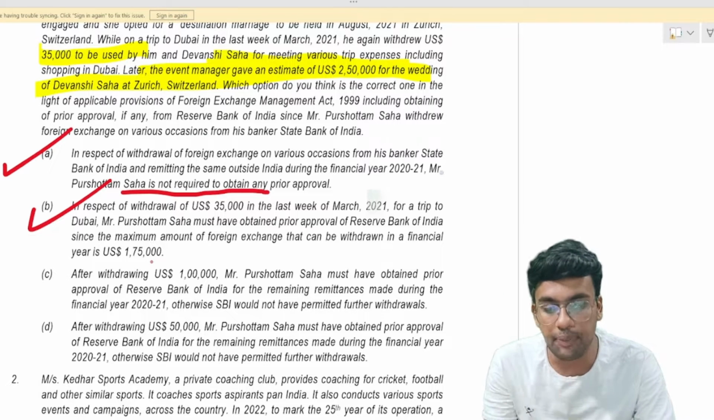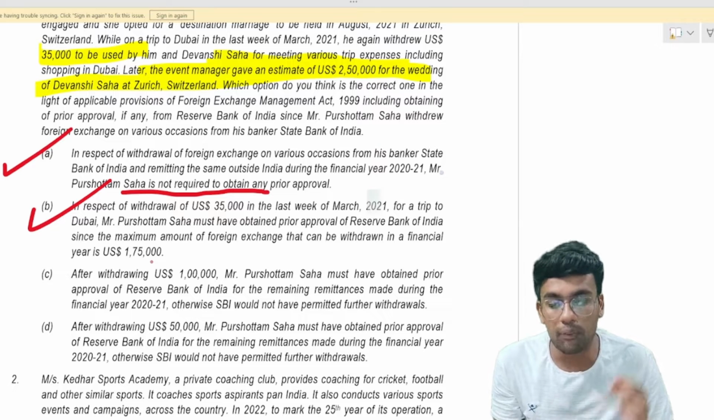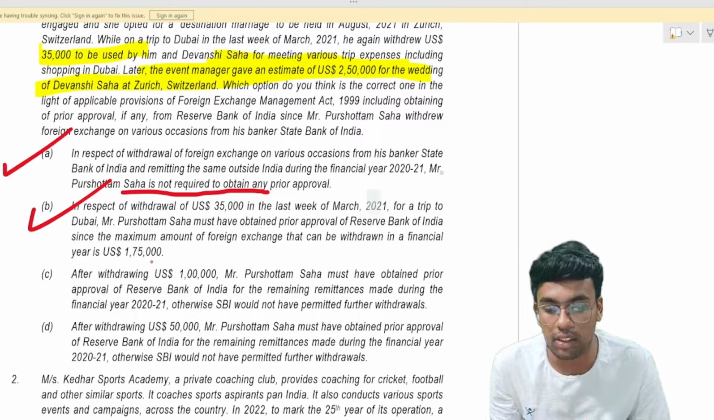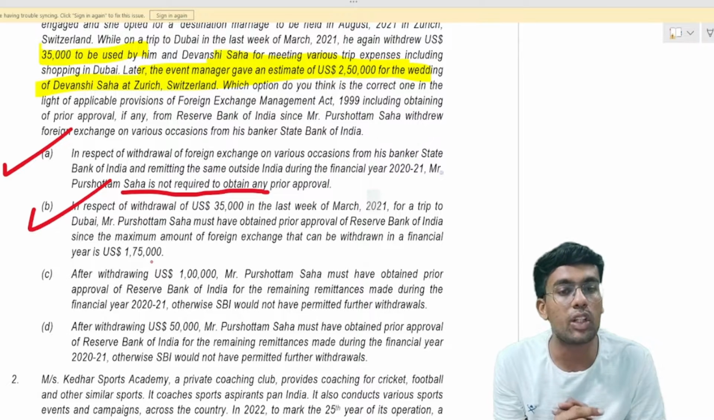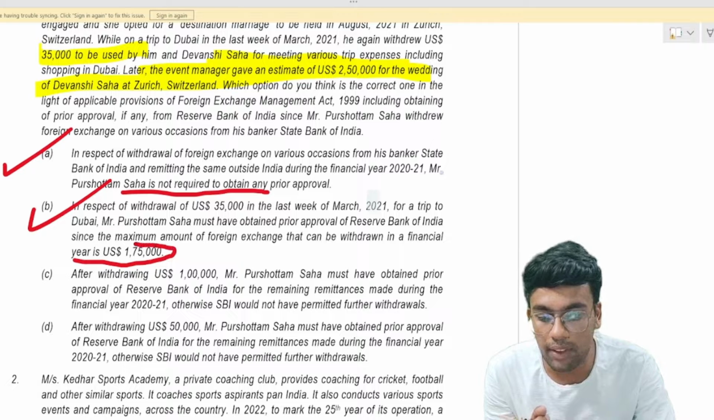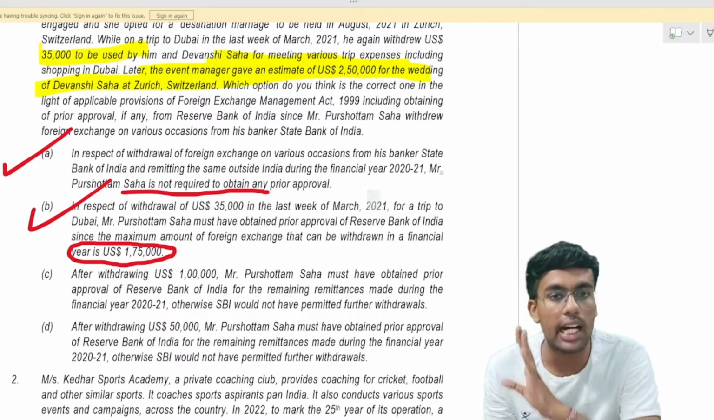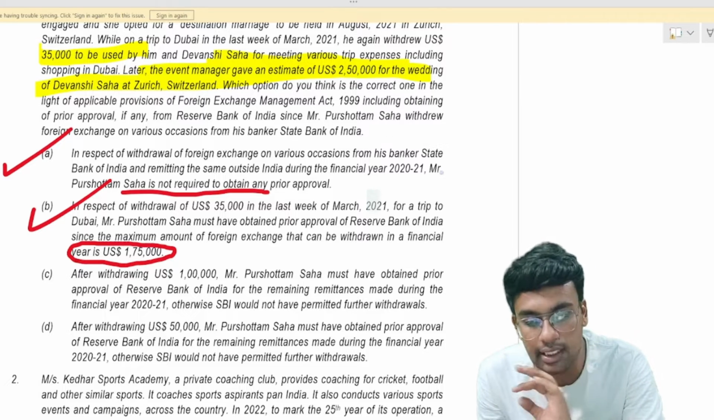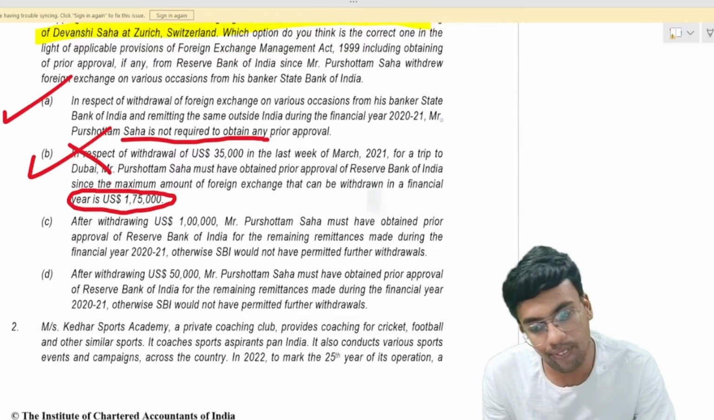In respect of withdrawal of 35,000 in the last week of 2021, trip to Dubai, Purushottam Saha must have obtained prior approval of Reserve Bank of India, since the amount of foreign exchange that can be withdrawn in the financial year is US dollar 1,75,000. Here you can see this option is absolutely wrong, because the amount of limit is $250,000. This we cannot consider for our answer.